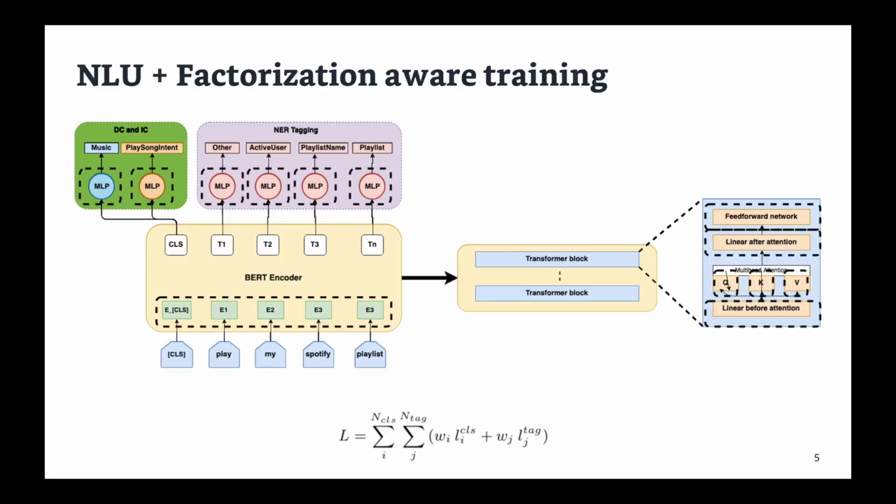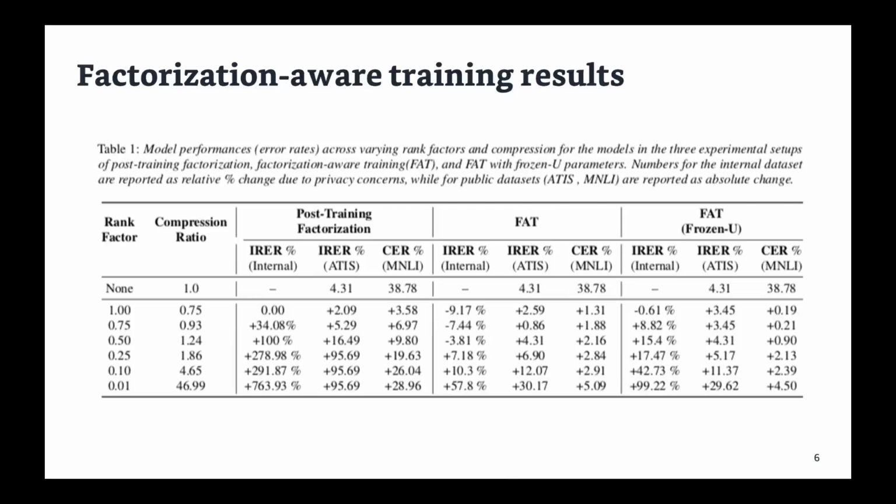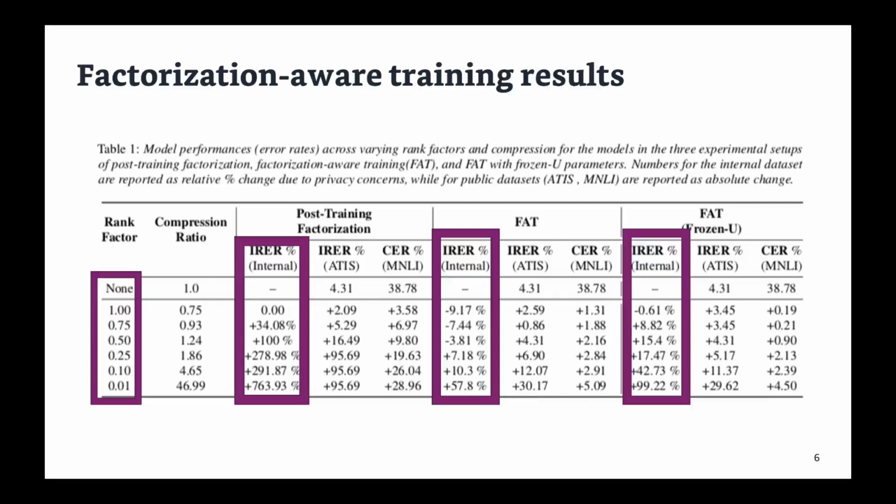Factorization-Aware training setup. We present results on 3 datasets. We systematically experiment with lower rank factors to further compress the model. We show that in the naive factorization setup, the model performance degrades very quickly, and the model suffers from catastrophic forgetting. Whereas in the Factorization-Aware training setup, the model performance degradation is orders of magnitude slower, and therefore enables use of lower rank factors for compressing the model.